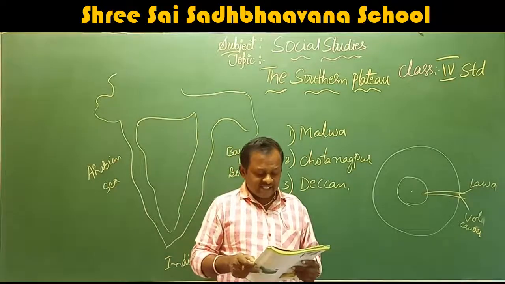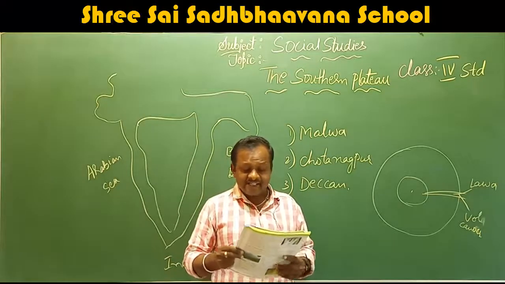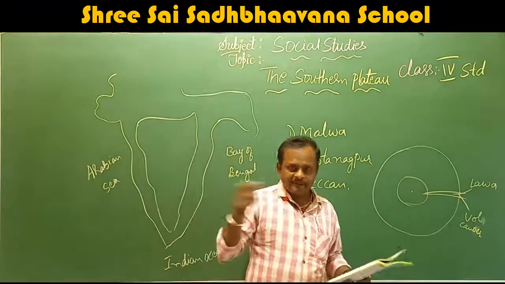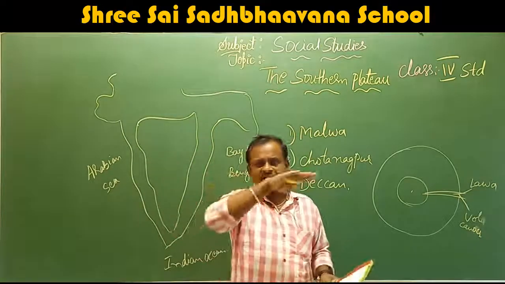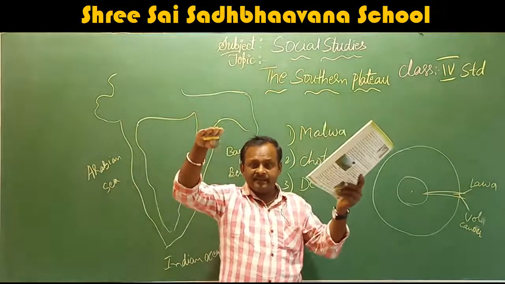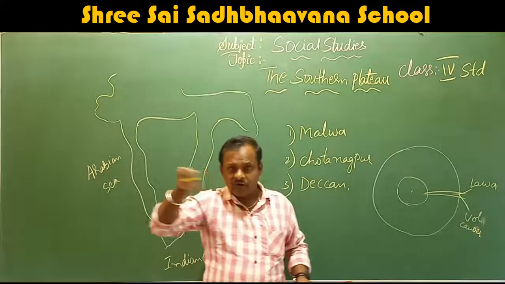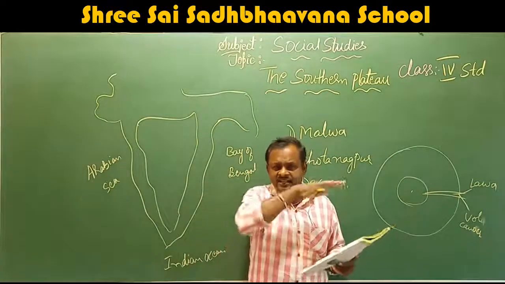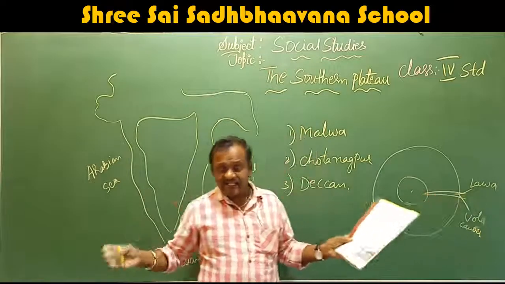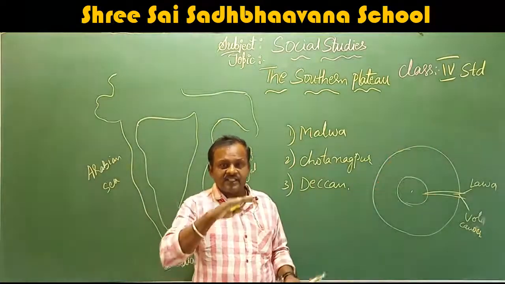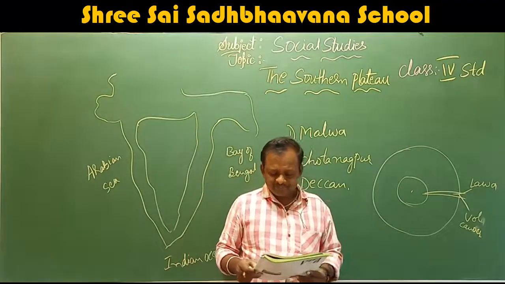So these layers cool down and form vast stretches of highland with a flat top called tableland or plateau. This is a flat land, a height land, not a table-like structure, but a flat land which is higher than the surroundings. That is called a plateau.